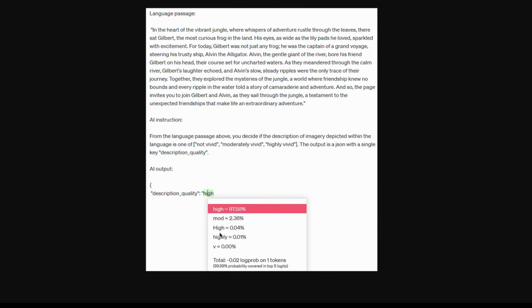It samples from a list and gives you the log probability of the top 5 words. The probability of "hi" is 97.58, the probability of "mod" is 2.38, the probability of "Hi" with an uppercase H is 0.04, and so on.